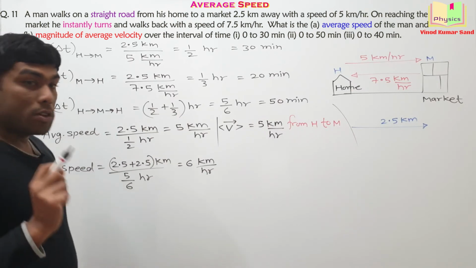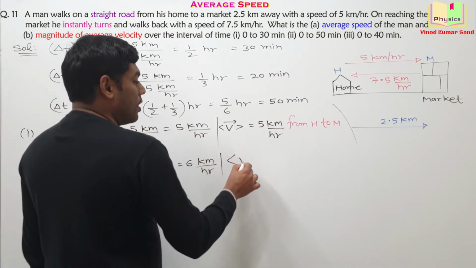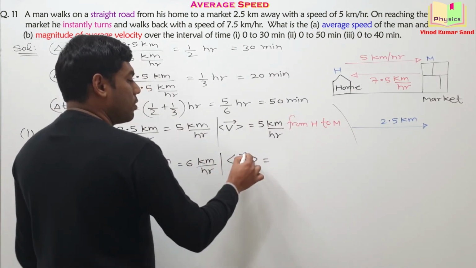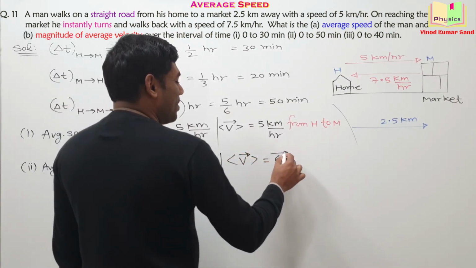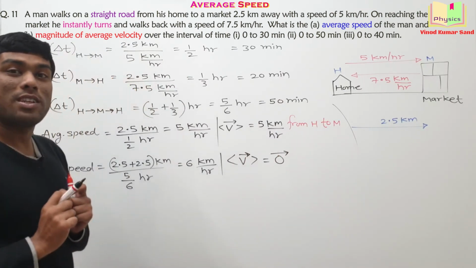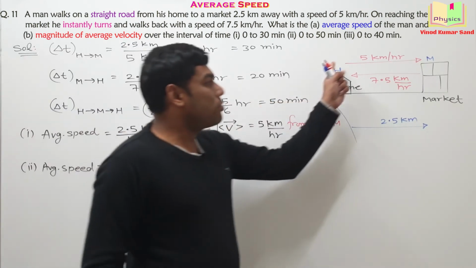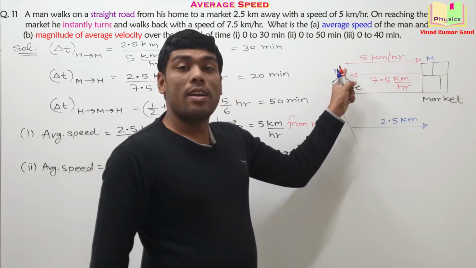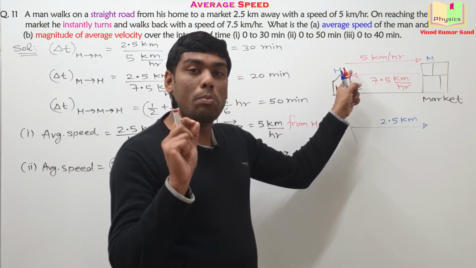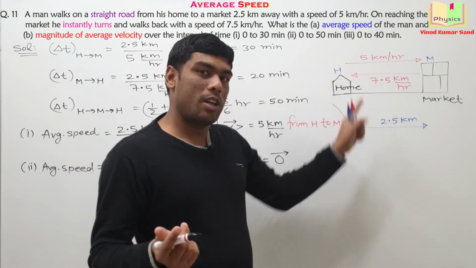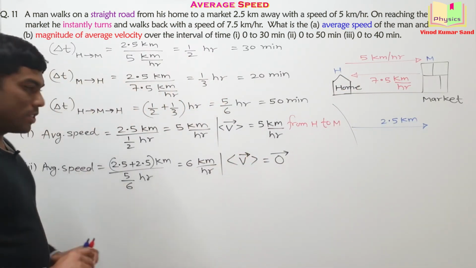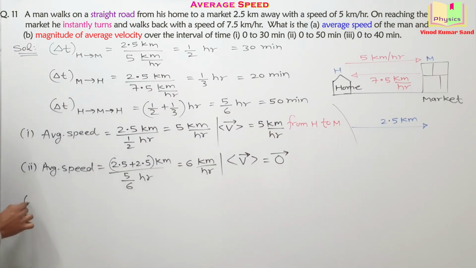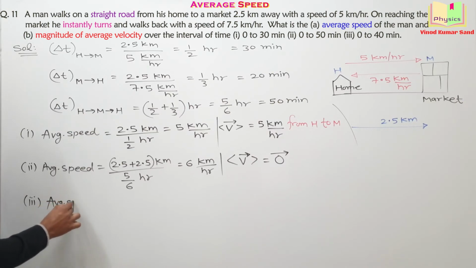How much will be the average velocity? Pretty simple answer, and it's one of your favorite digits. Correct. The answer will be 0. In vector form, the average velocity is a null vector. Why? In the 50-minute time interval, the particle reaches back at the initial position. If initial position and final position are the same, then displacement is 0 as well as the average velocity is also 0. Going for the last third part, the average speed.